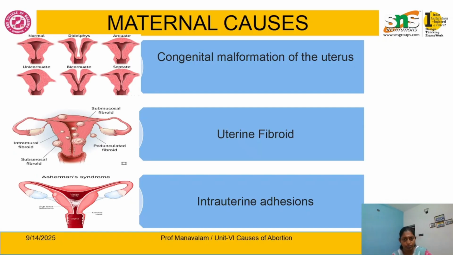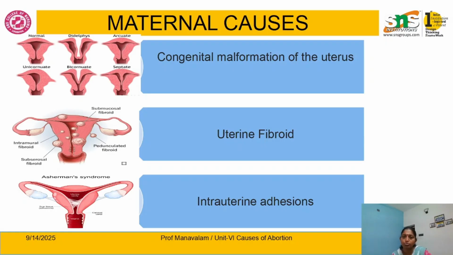Next, a continuation of this is congenital malformation of the uterus. It may be uterine didelphys, arcuate uterus, unicornuate uterus, bicornuate uterus, or septate uterus. All these different types of congenital malformation reduce the uterine volume and the vascularity of the placentation, reduce the space for growth of the fetus, and increase uterine irritability. Because of these reasons, there is a higher chance of abortion.